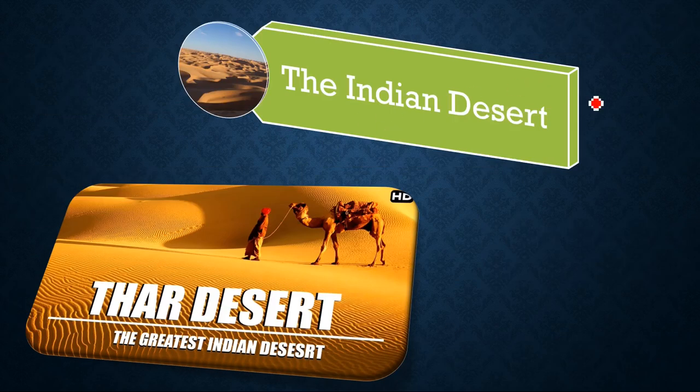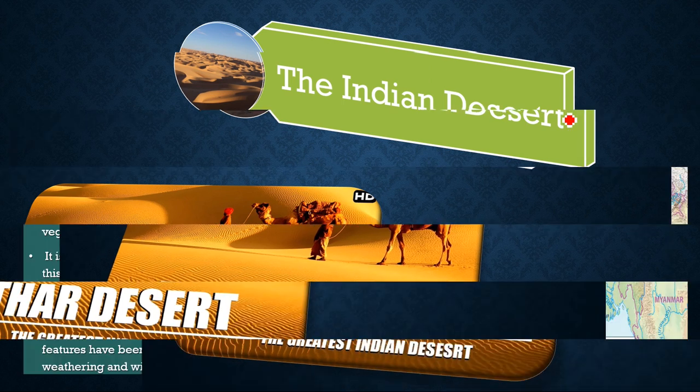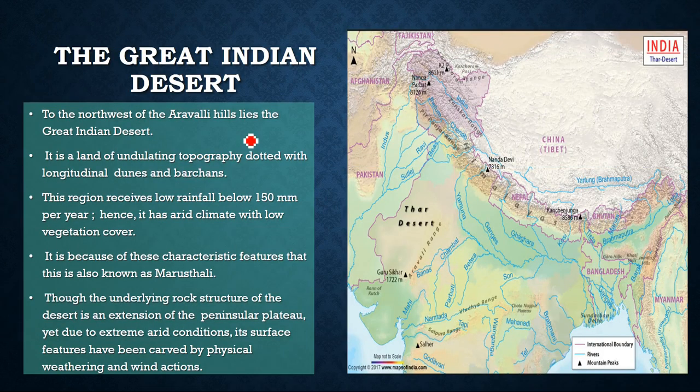Now let's move on to the next one, that is the Great Indian Desert, the Thar Desert. To the northwest of the Aravalli, we'll see the Aravalli range here. To the northwest of Aravalli, you see the Great Indian Desert. It's a land of undulating topography dotted with longitudinal dunes and barkans. I'll explain that. See, undulating is undulating, right?